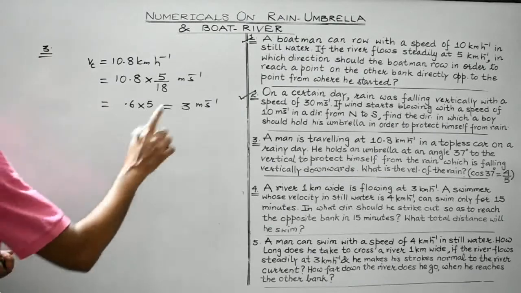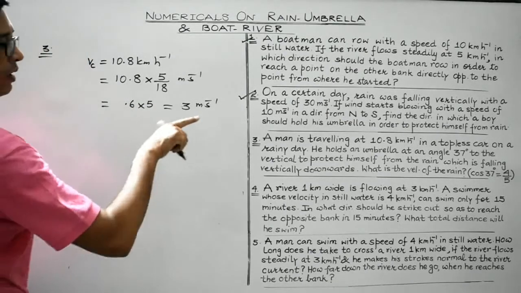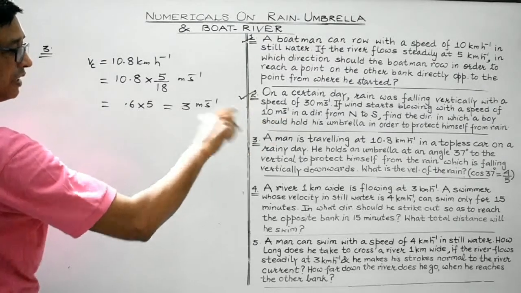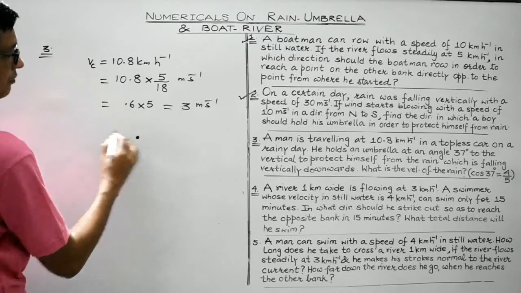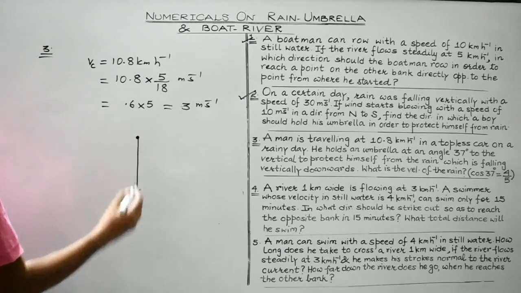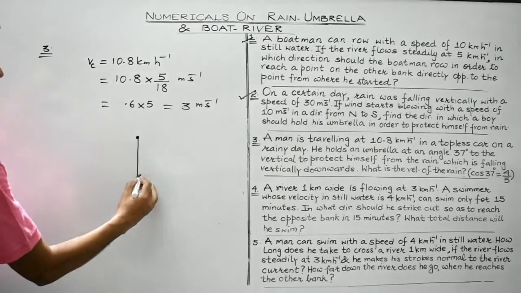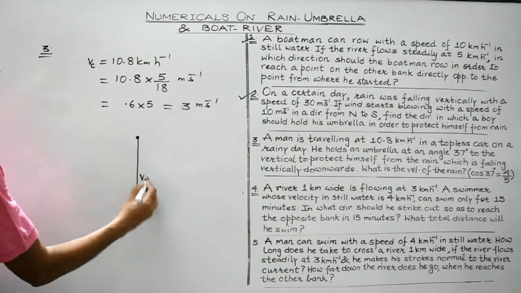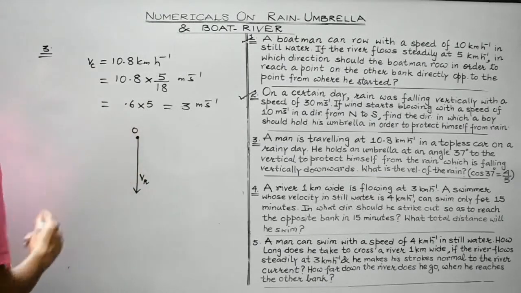Now let's try to understand the question. Okay, he holds his umbrella at an angle of 37 degrees to the vertical. So it's like this. This is the vertical direction, and the rain is falling vertically downward. This is, suppose, the velocity of the rain, right? It's falling in the vertical downward direction.